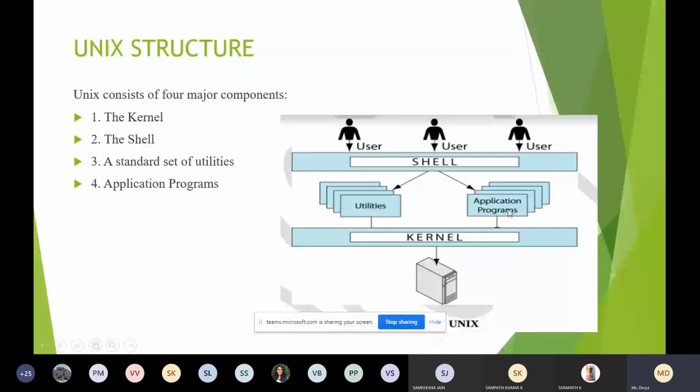So this is all about Unix structure. When they ask in the exam to explain Unix structure, you have to draw this diagram and explain these four components. Is it clear? Any doubt in Unix structure? Any doubt?